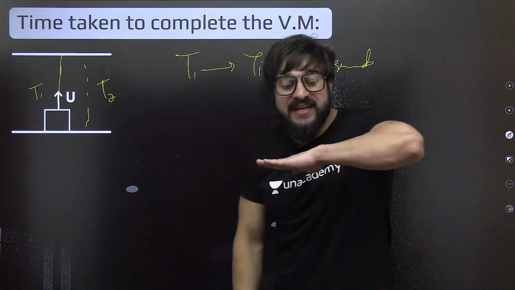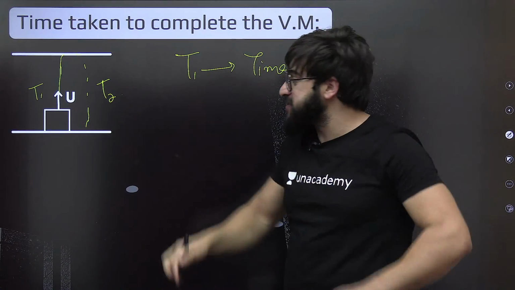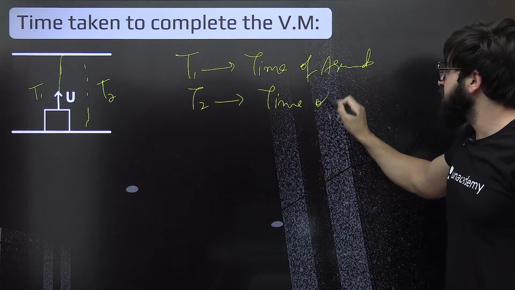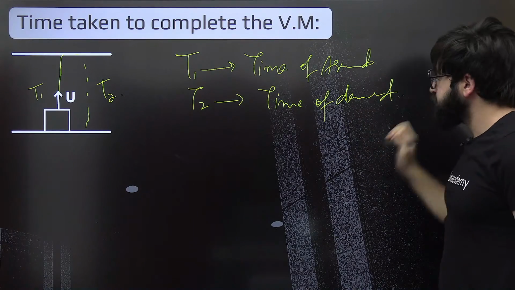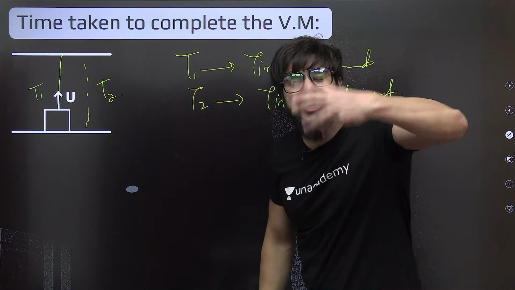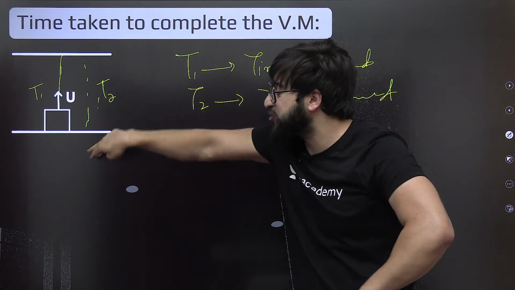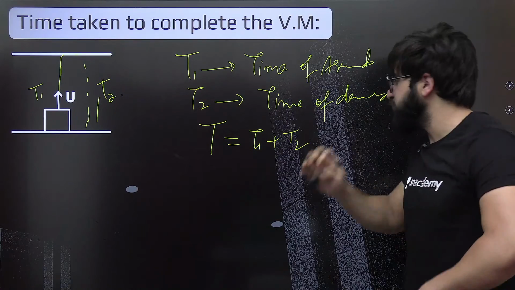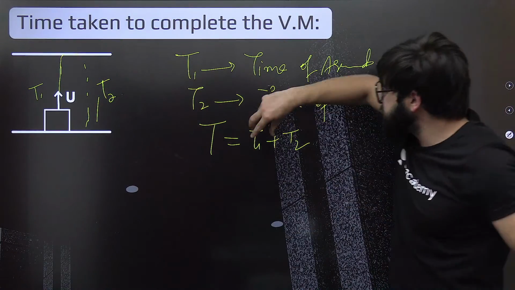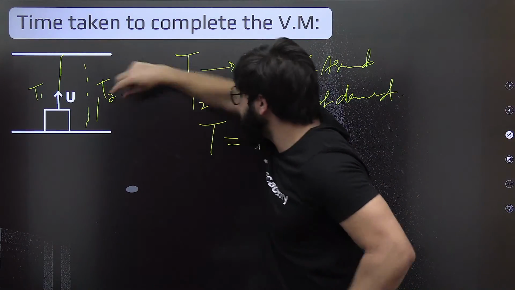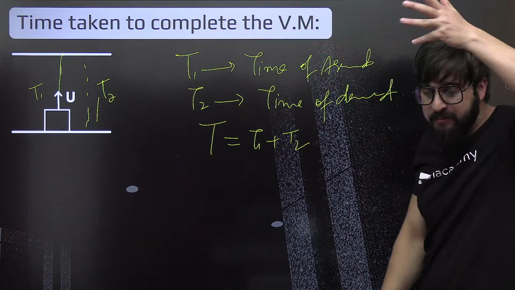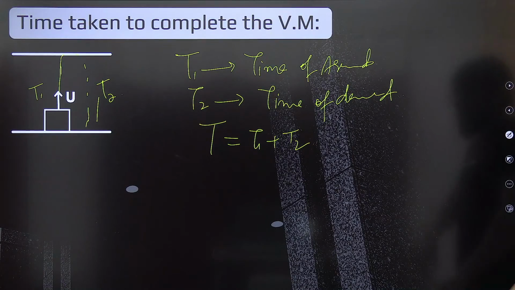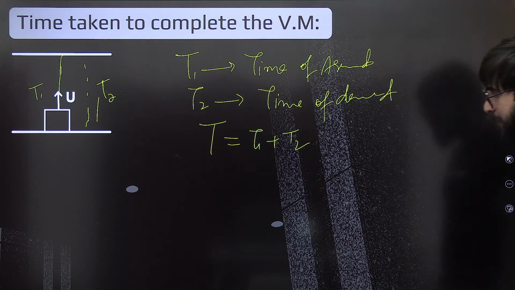How much time is it going to take from the bottom till the maximum height? And this t2 is nothing but the time of descent. Understand? And if I ask you to tell me the total time of this motion throughout, you will simply say that it is nothing but t is equal to t1 plus t2. Very easy. Okay, now how are we supposed to find this t1, this t2, and put it over here? We'll get the total time of this entire motion. Everybody is able to understand this one? Come on in the live chat as soon as possible.